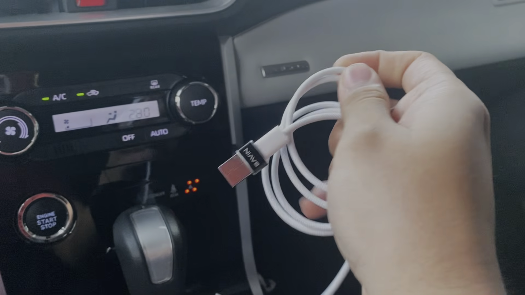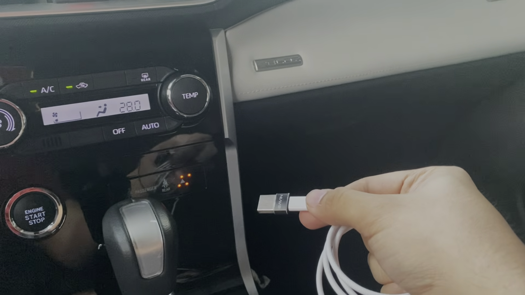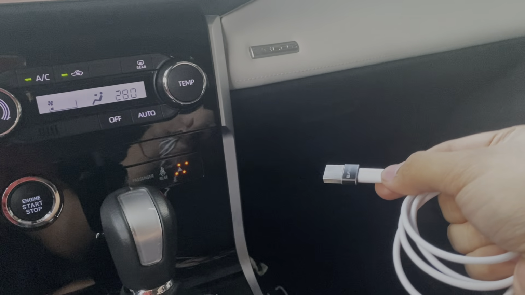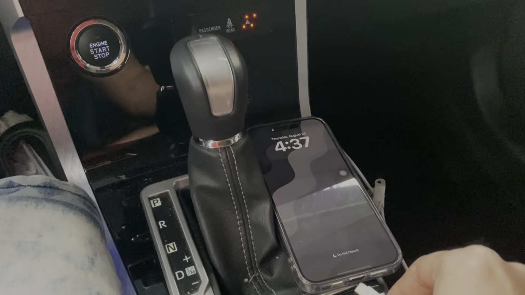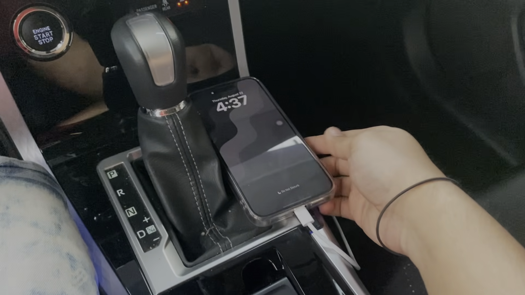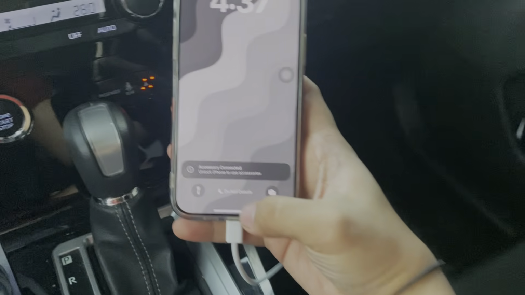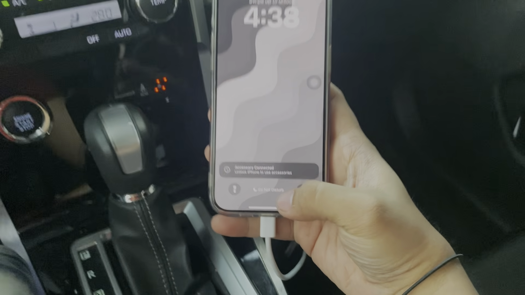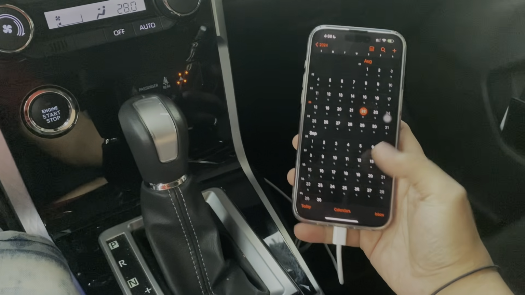Now I was able to plug one end of the Type-C connector into my car's infotainment socket, and then plug the other end into my phone. Alright, so now we have it plugged in. Now it says unlock iPhone to use accessory. So you have to unlock it.